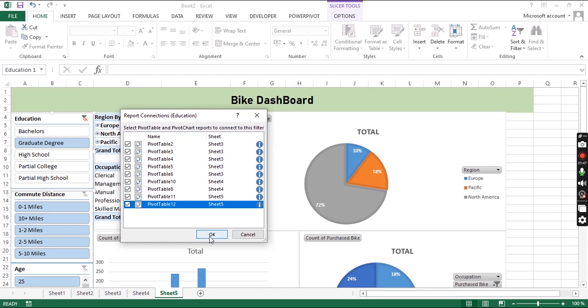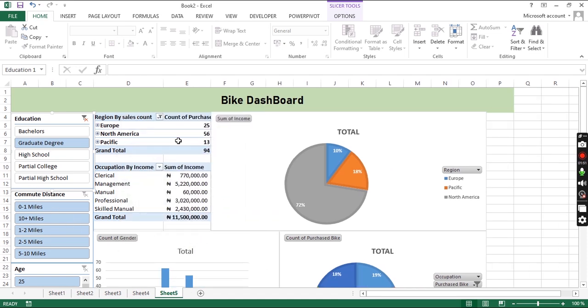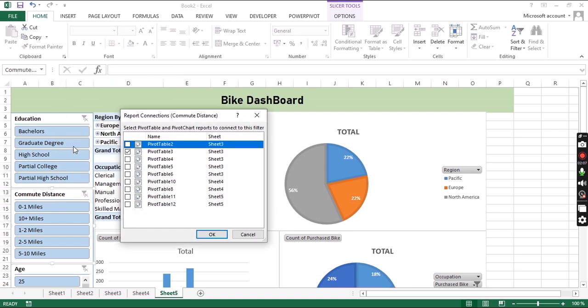On these education parts, it's not attached to every one of them. Now notice that it changed automatically on everything. If I clear it out, it readjusts everything back. So now I'll do something similar for the commute. Let me do it again. I'll click on this, on the pivot table.